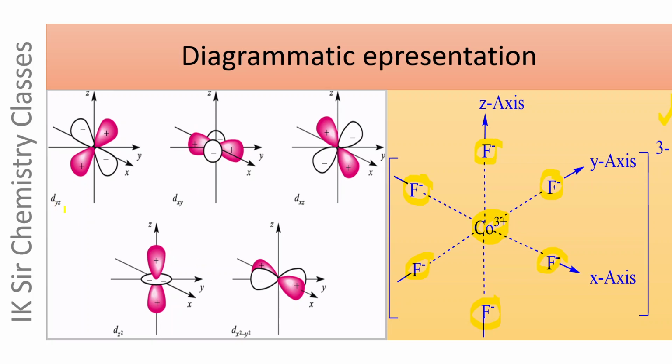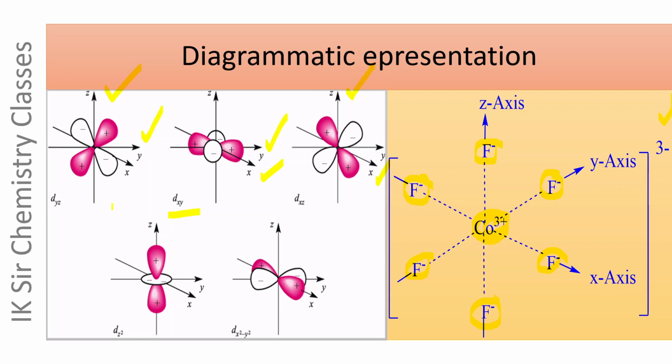dyz has lobes between the y and z axes. The dxy orbital has lobes between the x and y axes. The dxz atomic orbital has lobes between the x and z axes.